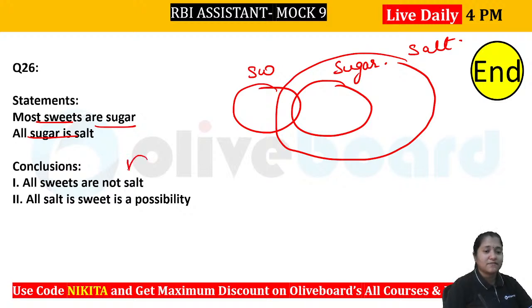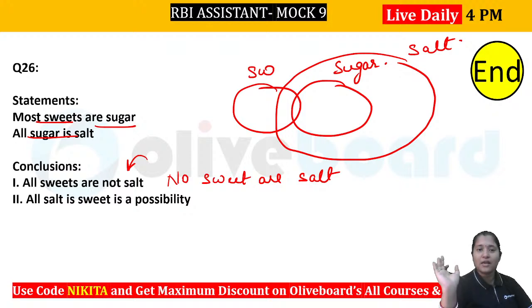Okay, now what is the first one? All sweets are not salt. What is the meaning of all A are not B? It means no A are B. So it means that no sweet are salt. Okay, what is the meaning of first one, guys? What it translates to? If you have all A are not B, that means that no A are B. So here all sweets are not salts means no sweets are salt. So that is absolutely invalid here because there is a definite intersection between the two. So ये तो गलत हो गया. This is definitely false.